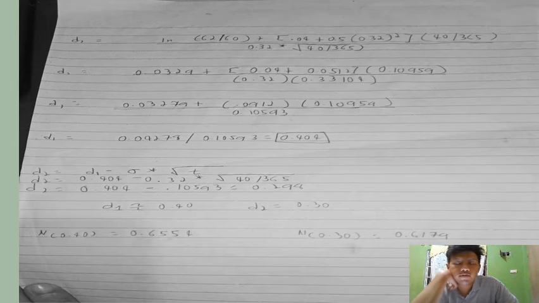So, to calculate for that, we just need to substitute all the given information into the formula for D sub 1.